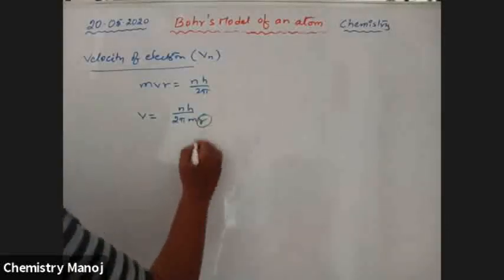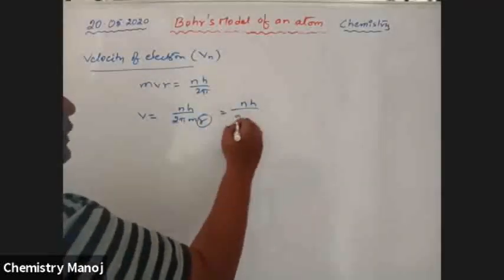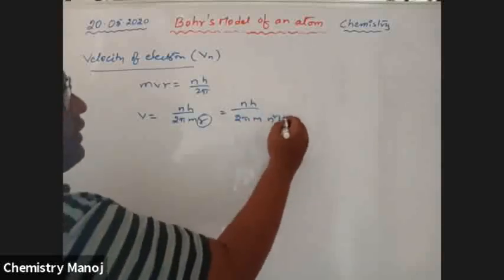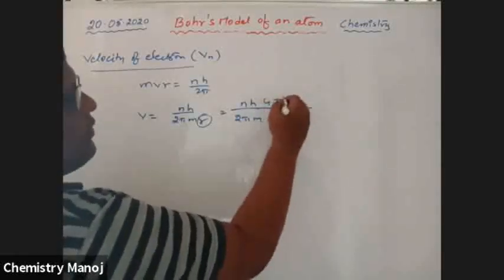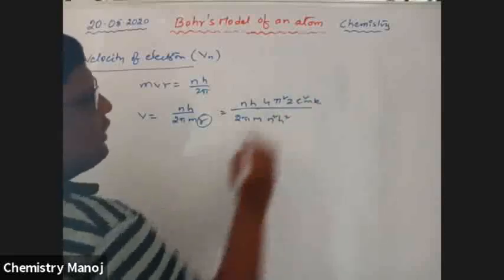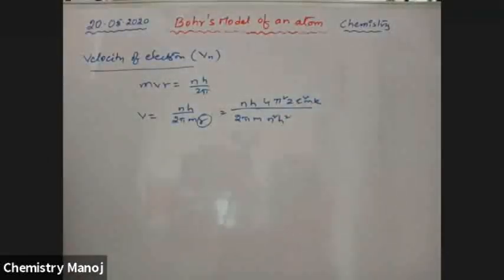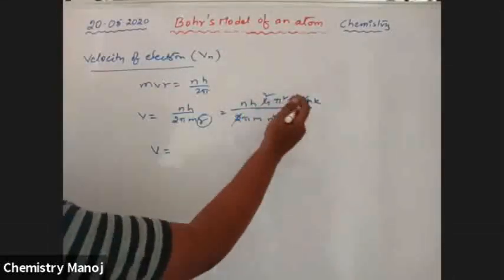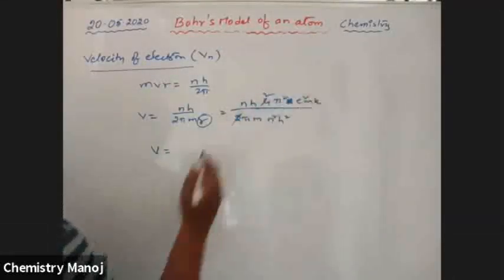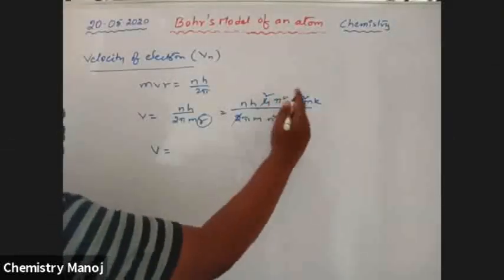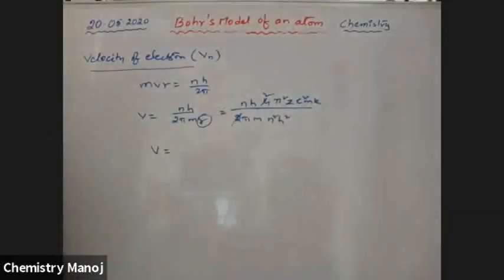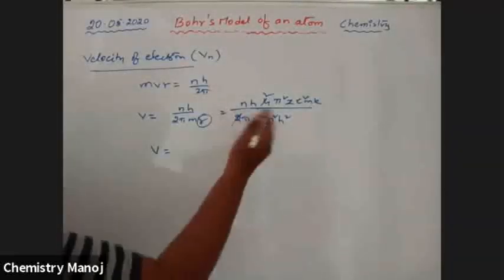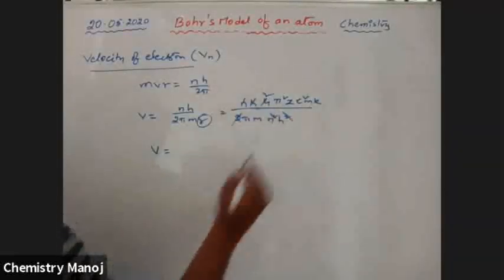Substitute the radius of the nth orbit, rn equal to n square h square by 4 pi square z e square m k. After substituting, the 2s cancel, z and z, n and n, h and h cancel.